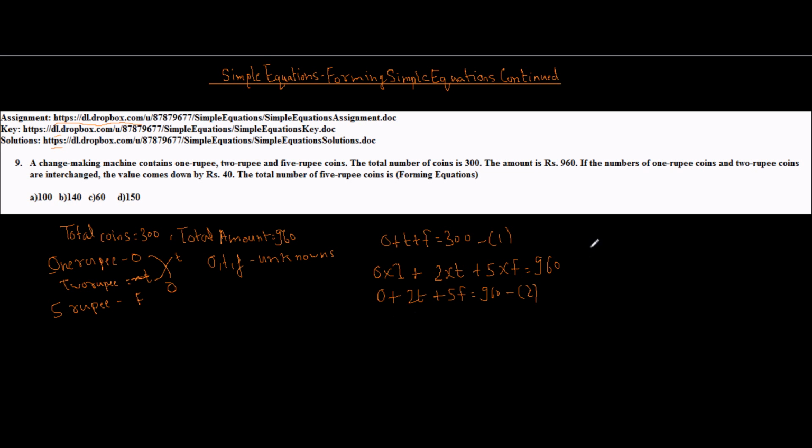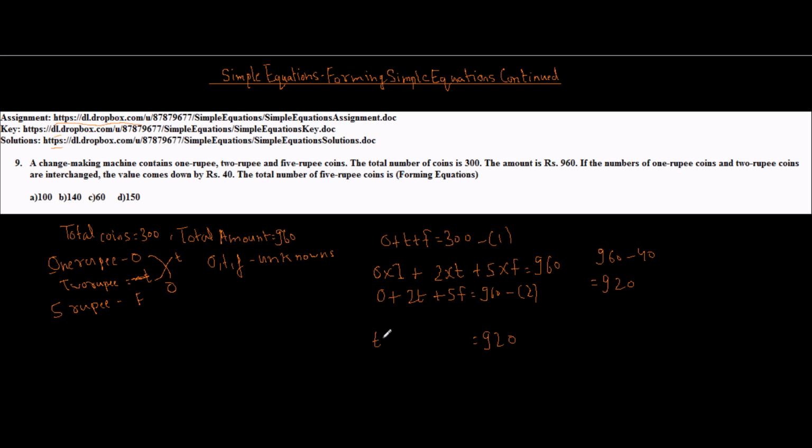So in that case, total value comes down by rupees 40, that is 960 minus 40, it becomes 920. So total value becomes 920 if I have T 1 rupee coins.